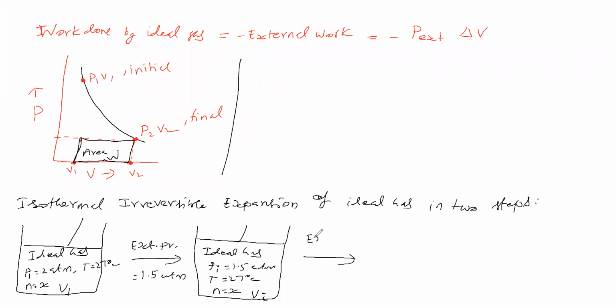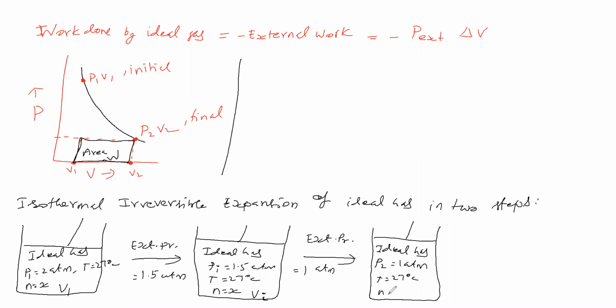Second step: we will keep the external pressure at 1 atmosphere, not 2 atmospheres. Now the gas is undergoing expansion because the gas pressure is greater than the external pressure. This ideal gas pressure attains 1 atmosphere, temperature is kept constant, number of moles is kept constant, and the volume becomes V2.